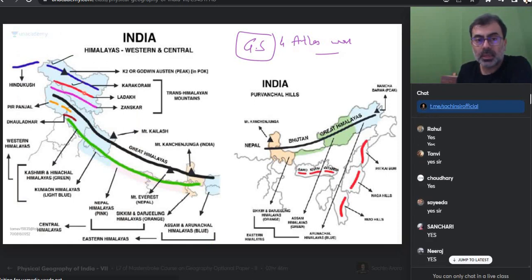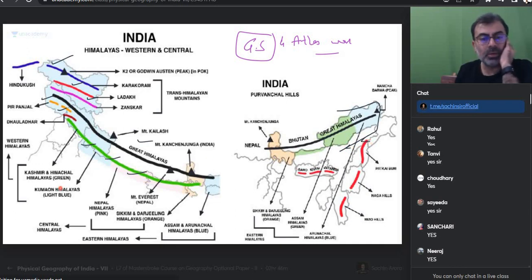Karakoram, Ladakh, Zanskar. What is this? Great Himalaya, Middle Himalaya, Dhauladhar, Pir Panjal, Middle Himalaya. And what is this? Shivaliks. Is everyone okay? Either Great Himalaya continues. Namcha Barwa is the bend where the river takes a bend. Is everyone okay? Sir, Kashmir Himalaya, Kumaon Himalaya, what is this?